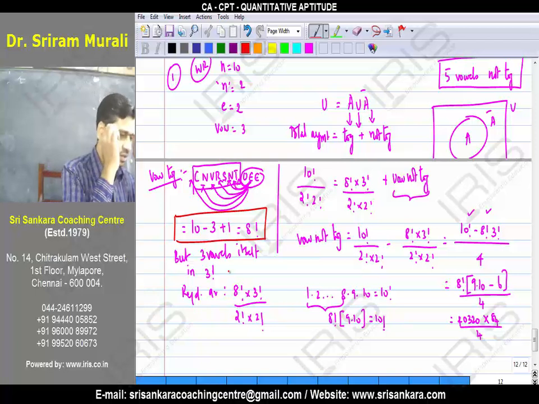When you take vowels and consonants together, not together, are you not taking all the letters in the given? Am I discarding any letter? Even if I subtract 3, it doesn't mean that we are ignoring 3 letters. We are assuming 3 letters as 1 letter. But still 3 letters are there, and we are taking them as 1 letter. Still there is a repetition, that is why we are dividing. That is what I am trying to convey.